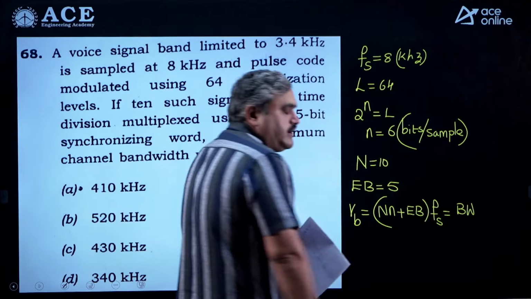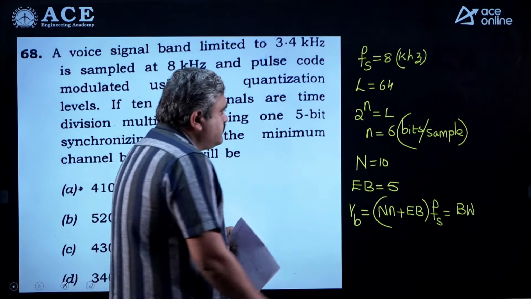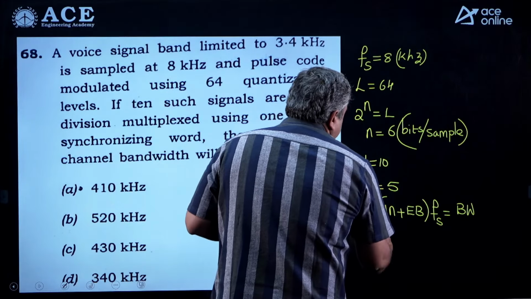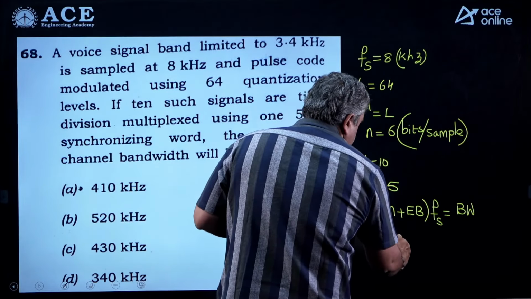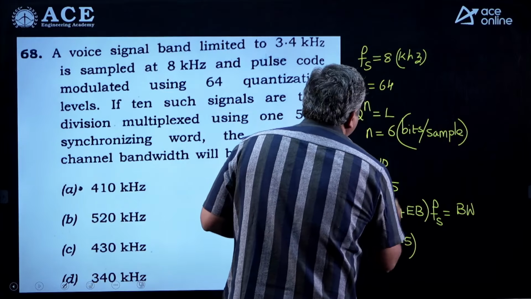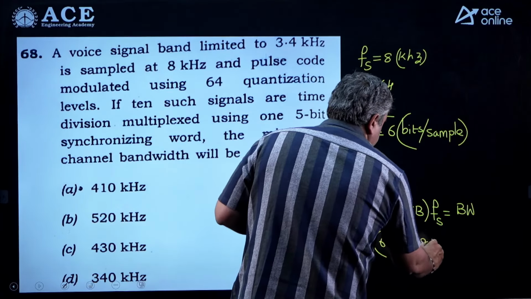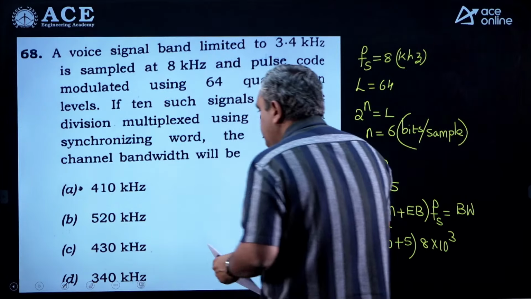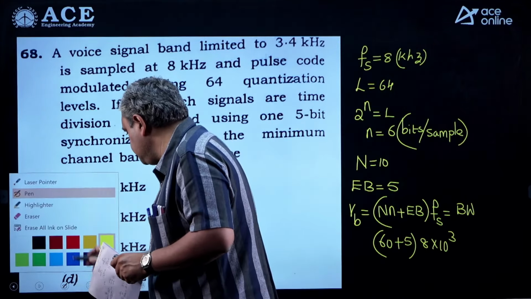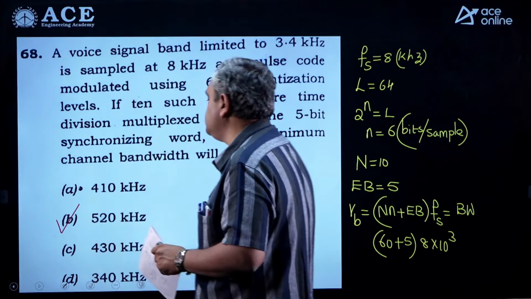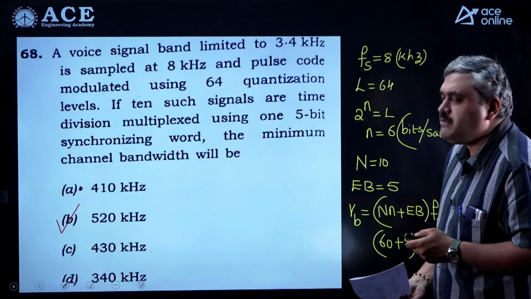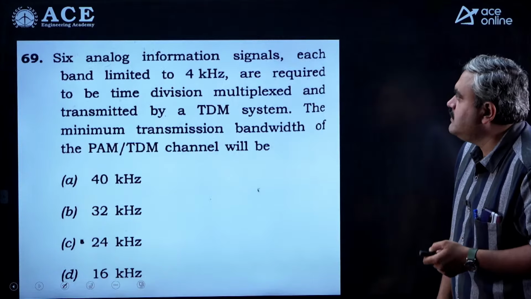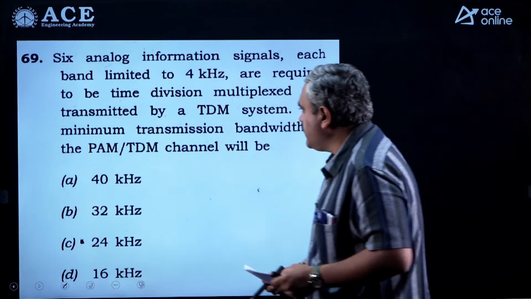a rectangular pulse. So bit rate and bandwidth will remain the same. So if you substitute these values, 10 into 6 is 60 plus 5, into the value of Fs, which is 8K. So 65 into 8K, it will be 520 kilohertz. So this will be the right choice. Okay. Time division multiplexing concept. Next is also a similar model.